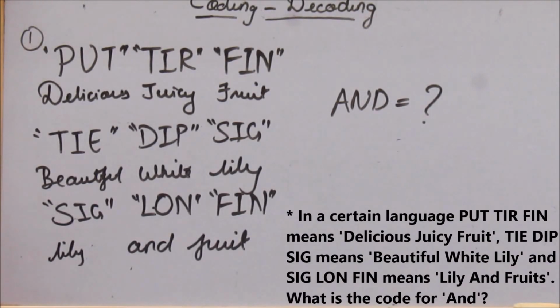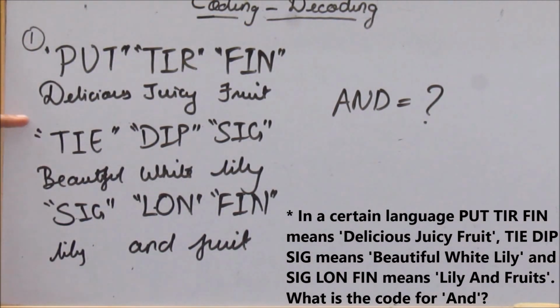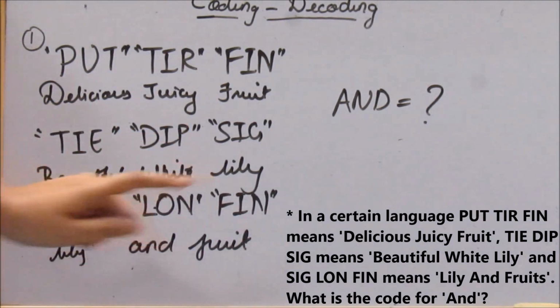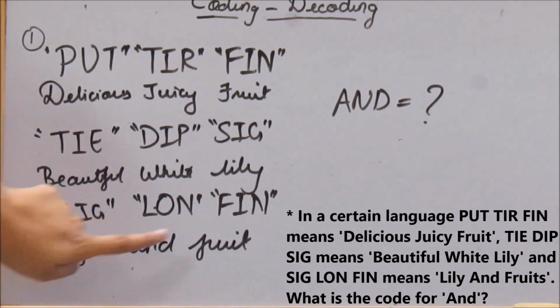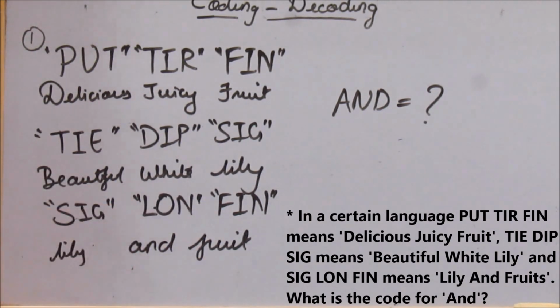Okay, in this question we have PUTTIR and FIN coded as delicious juicy fruit. Then we have THAI DIP SIG coded as beautiful white lily, and SIG LAWN FIN coded as lily and fruit. So we have to find what is the code for and. Sometimes in these types of questions, the same word is repeated for different codes, so it is sometimes difficult to find out just by looking at it. So now what we will do is underline the common words which are used.